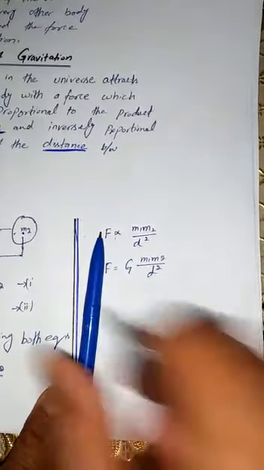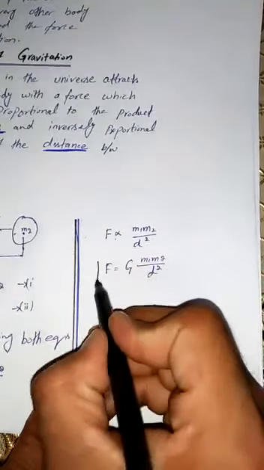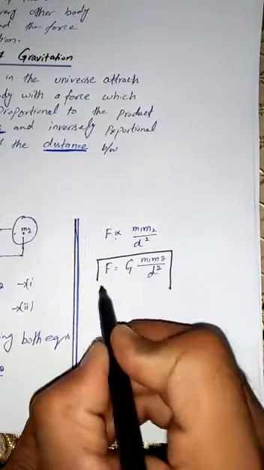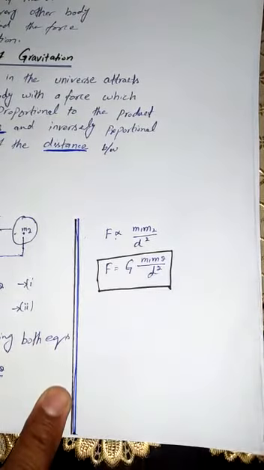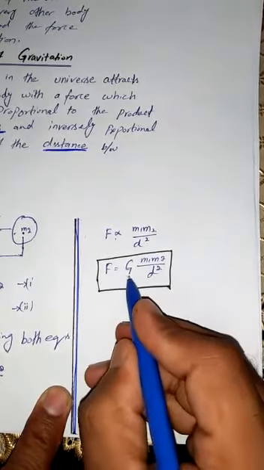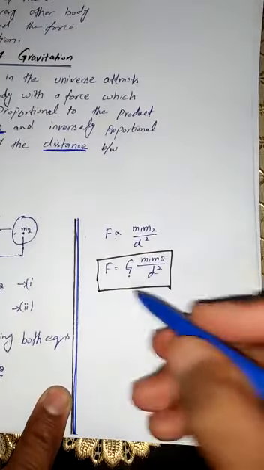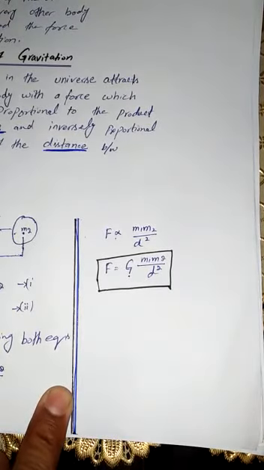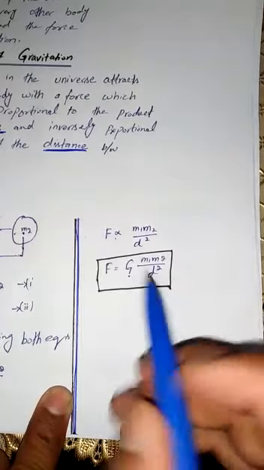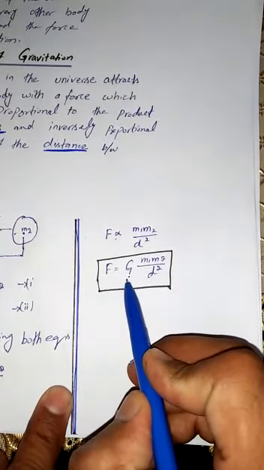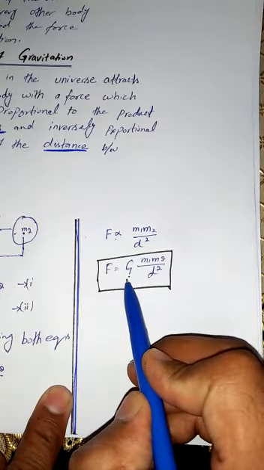That is the formula by which we can find the force of attraction between two objects, or by this relation we can find the value of G. Here G is the proportionality constant. It is called the universal constant of gravitation.